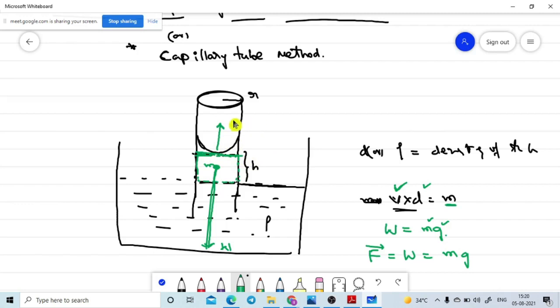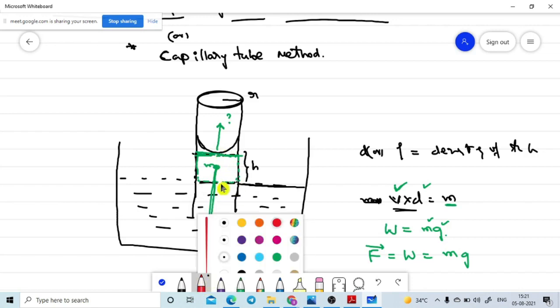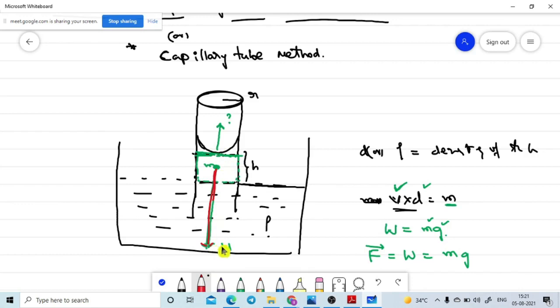Is it correct or not? Please use your brain. So what I mean to say is, one force is acting in the downward direction with W, but this liquid level is at rest. In physics, rest means the equilibrium condition. When it is in the equilibrium condition, there must be some equal force acting in the upward direction.